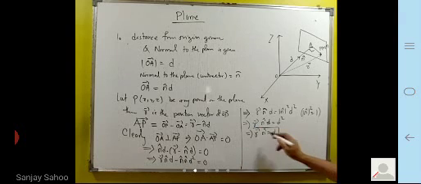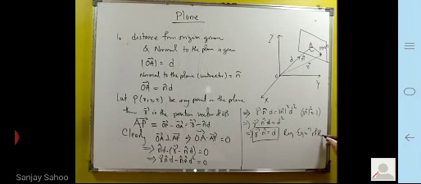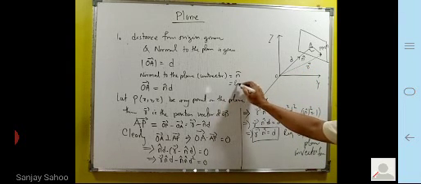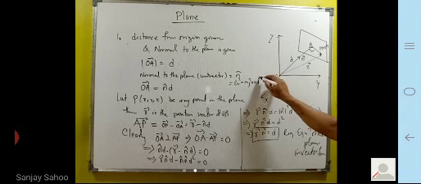So this is the required equation of the plane in vector form, right? That is the equation of the plane in vector form, where n cap, as it is a unit vector, can be written as l i cap plus m j cap plus n k cap.